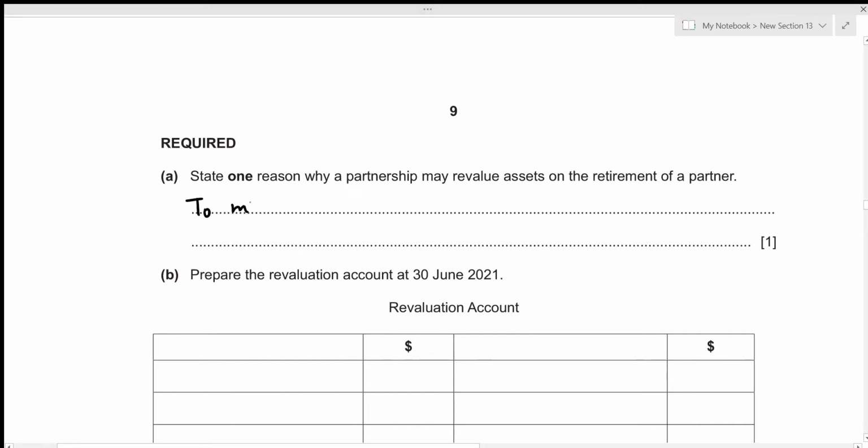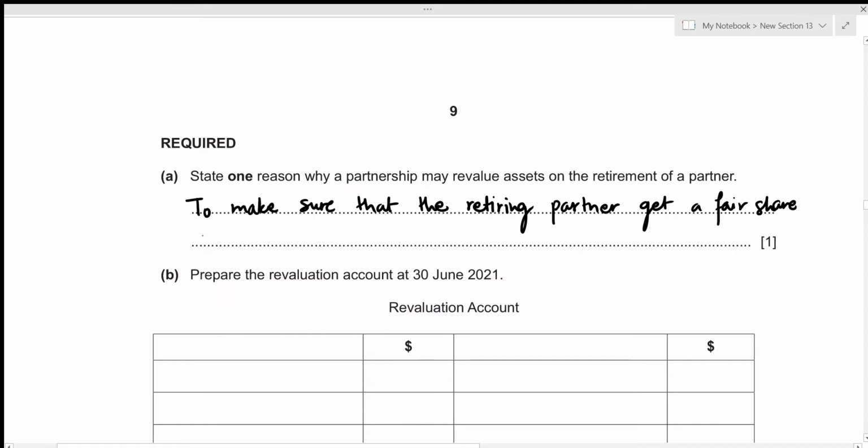To make sure that the retiring partner gets a fair share of the up-to-date value of the net assets. Alright, this concludes the first part.